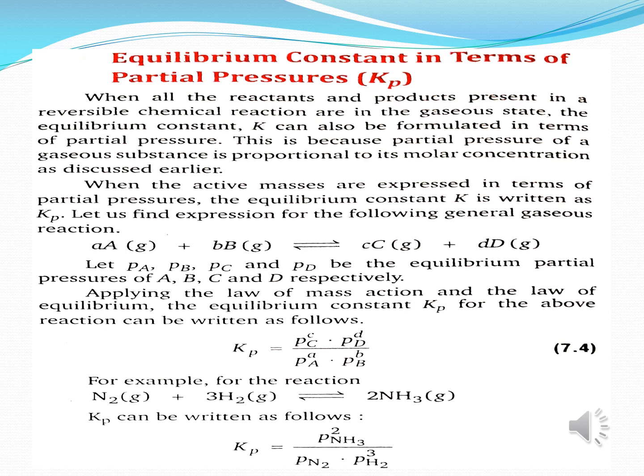So let PA, PB, PC and PD be the equilibrium partial pressures of A, B, C and D respectively. Applying the law of mass action and the law of chemical equilibrium, the equilibrium constant Kp for the above reaction can be written as follows. Kp is equal to (PC)^c (PD)^d upon (PA)^a (PB)^b, where P represents the partial pressure. For example, let us take a reaction N2 plus 3H2 in the gaseous state combining to give 2NH3 in the gaseous state. Kp can be written as Kp is equal to (P NH3)^2 upon (P N2) into (P H2)^3.